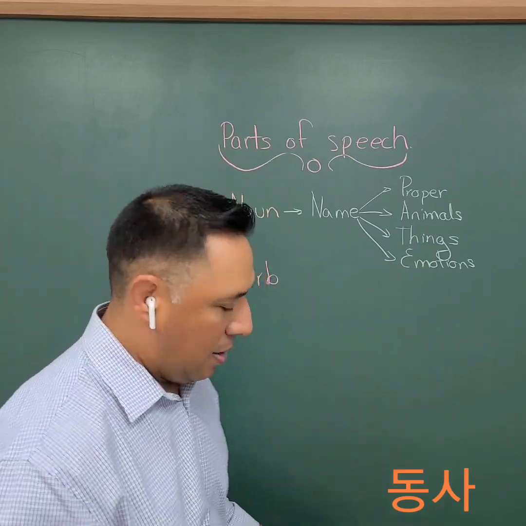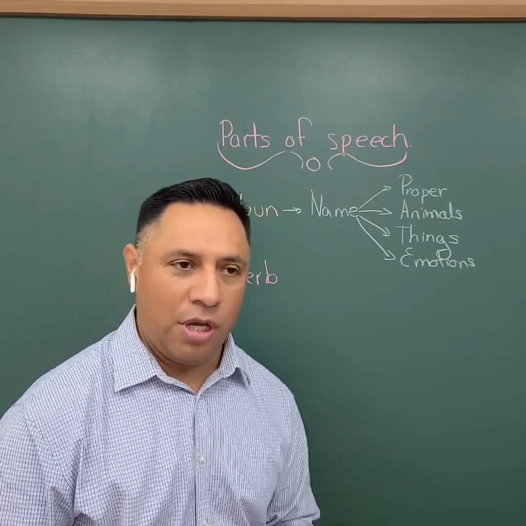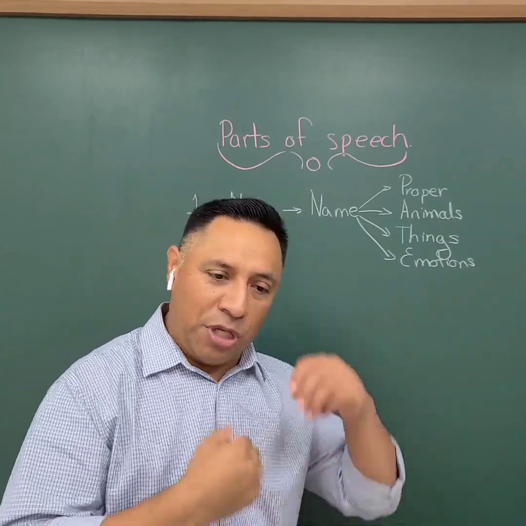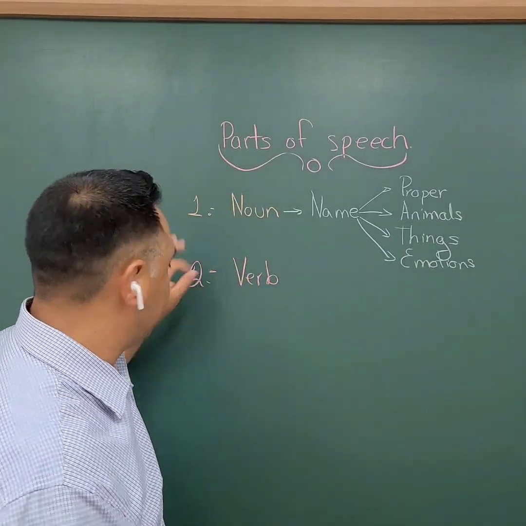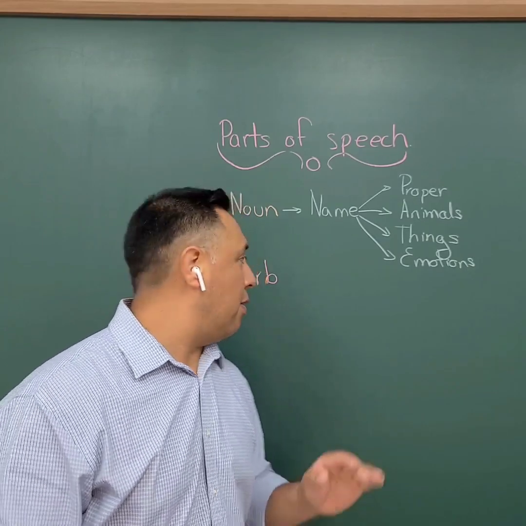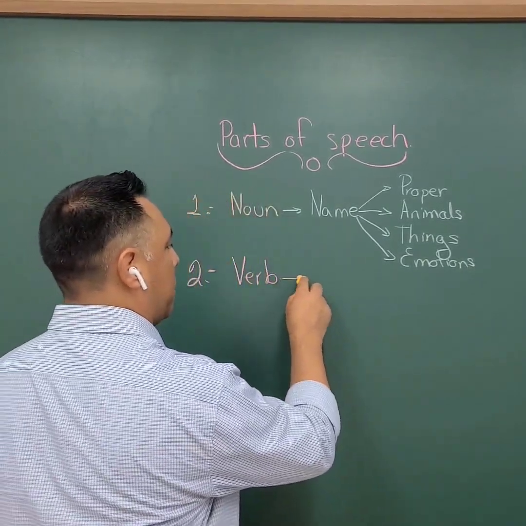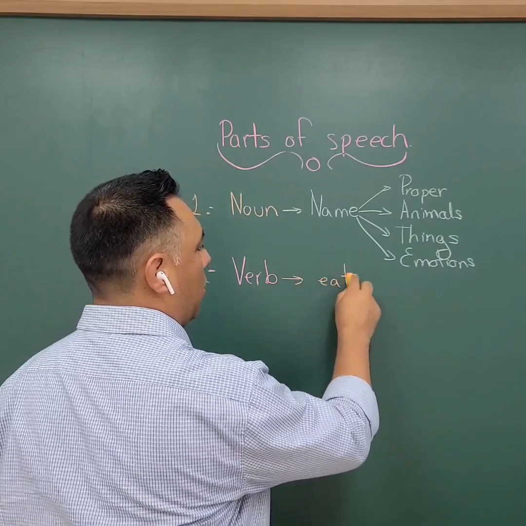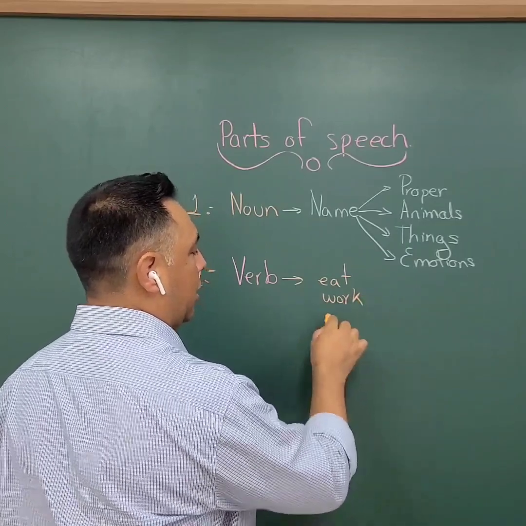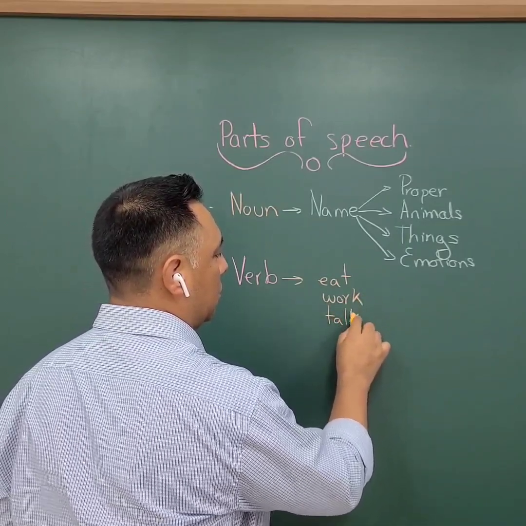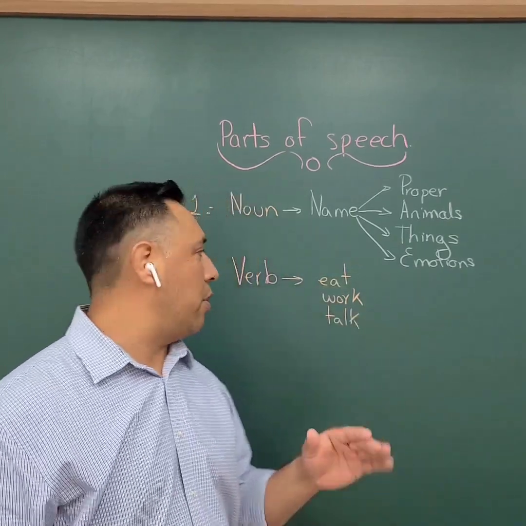Right? The verb is the action, what we do. Sometimes it's not an action, but it's an emotion, it's a feeling, but we're gonna say the action, okay? So verbs like eat, right? Work, talk, right? All of these verbs and so many more, those are the actions.